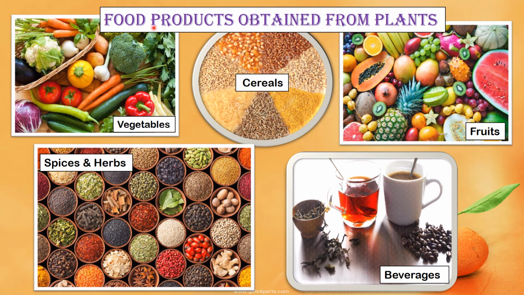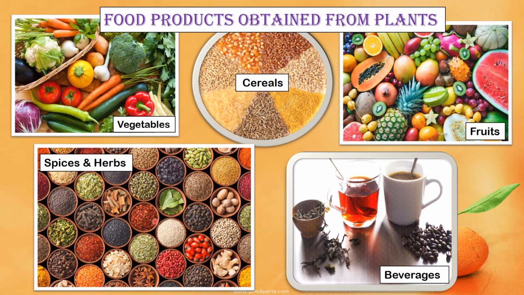Let us classify different food products that we obtain from plants. First is vegetables. Radish, ginger, mustard leaves, cauliflower and brinjal are vegetables that we eat and they are obtained from different parts of the plants. Cereals: rice, wheat, maize and barley are the staple food that the world's majority of the population take. Fruits: banana, mango, pineapple, grapes, apple, melons and guava are the various fruits we eat.